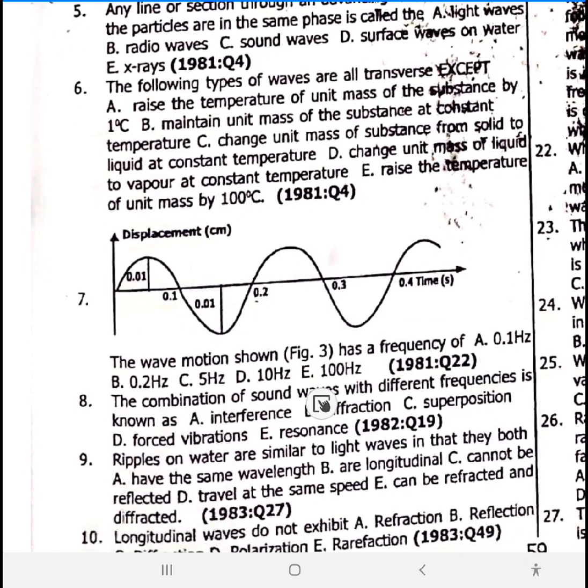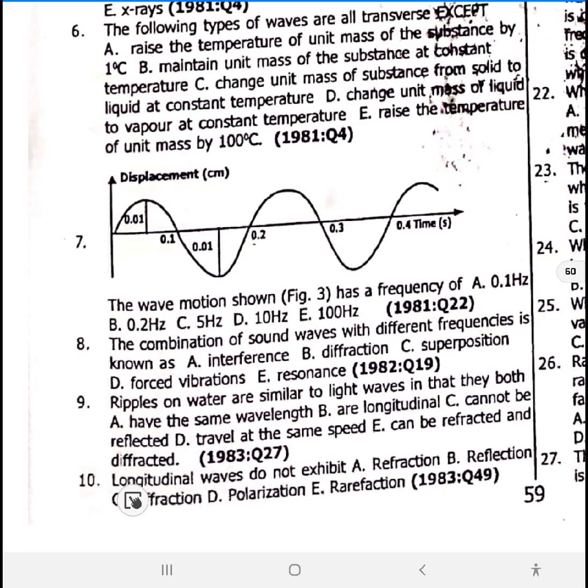Number 8. The combination of sound wave with different frequency is known as superposition. Interference is a superposition of two identical waves traveling in the same direction. Some persons might go and say it is interference. No, it's superposition. I've given you the meaning of interference. Jot it down, please.